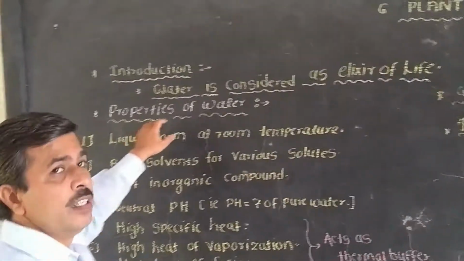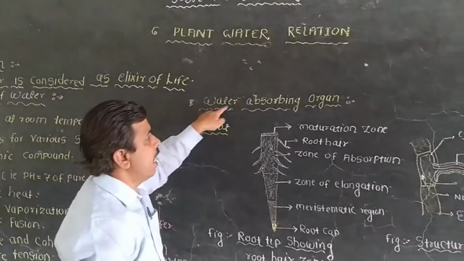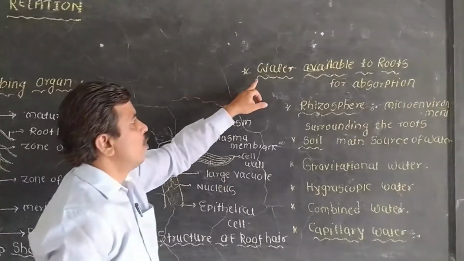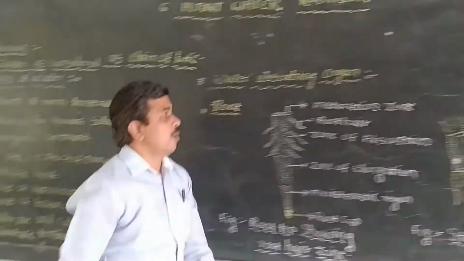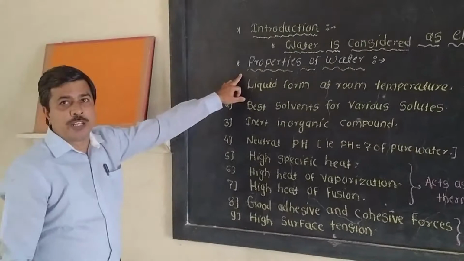We are going to discuss these three important points: first, properties of water; second, water absorbing organs; and the third important point, water available to the roots for absorption. Now let us see the first point, properties of water.